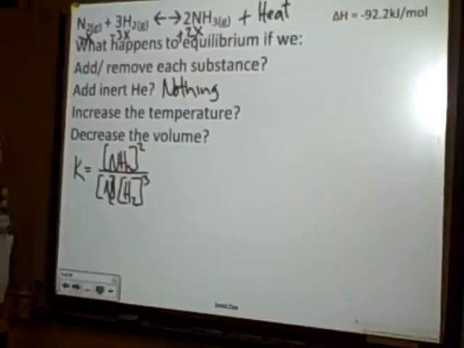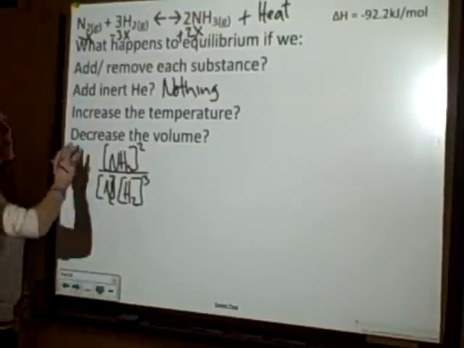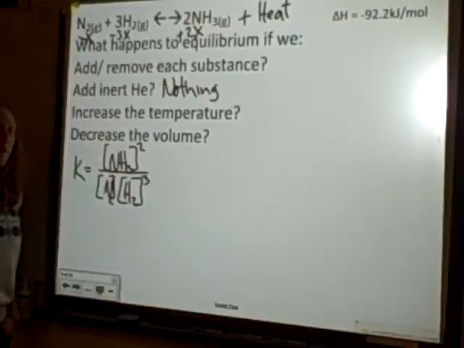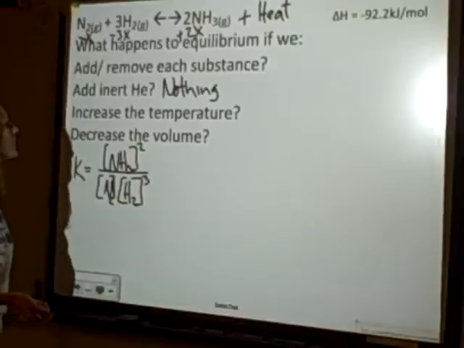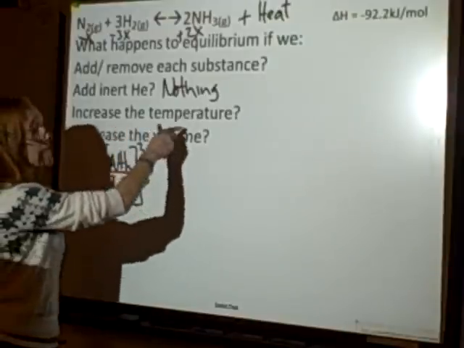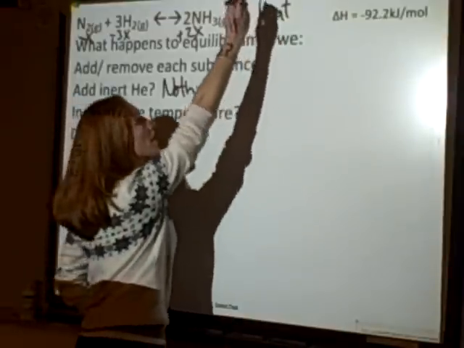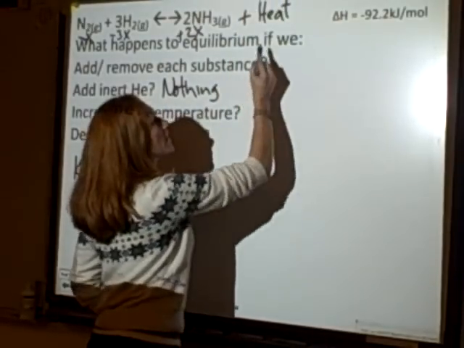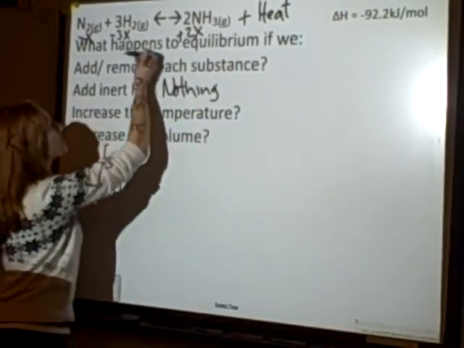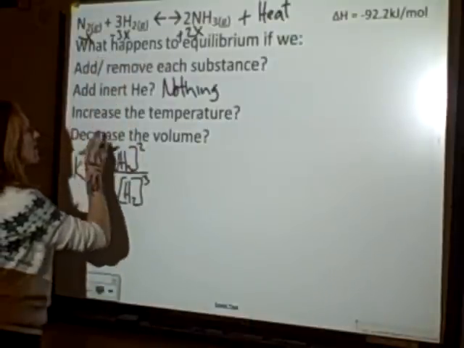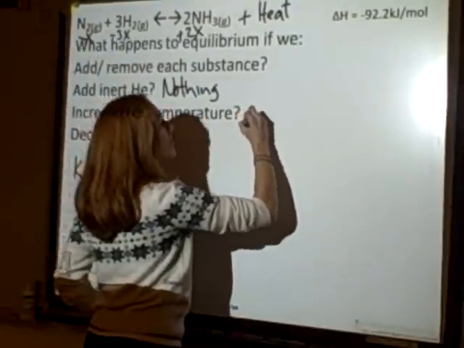Now for temperature, I've been keeping K the same as I talked about shifting left and right up here, but now I know that K changes because K is constant unless you change the temperature. Okay, so as I add heat, I'm increasing the temperature, and I'm adding to the product side. And as I add to the product side, this side is too big, so I'm going to have to shift left.